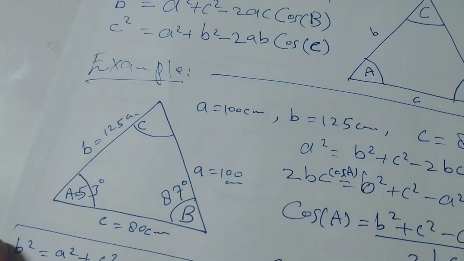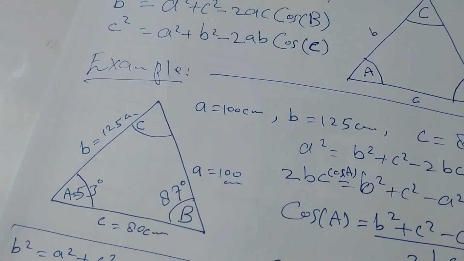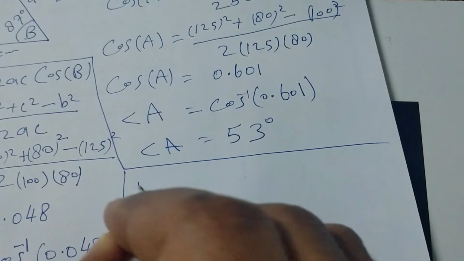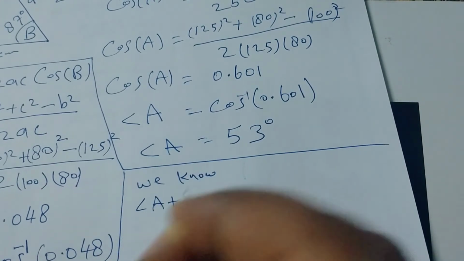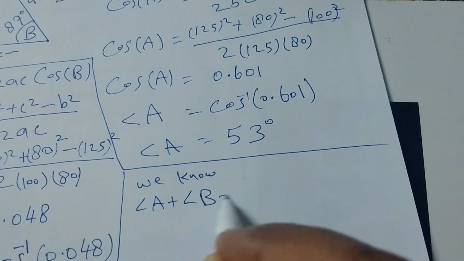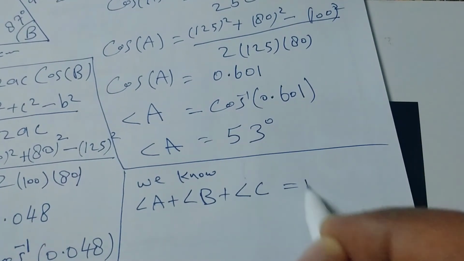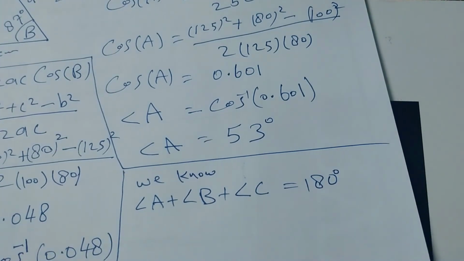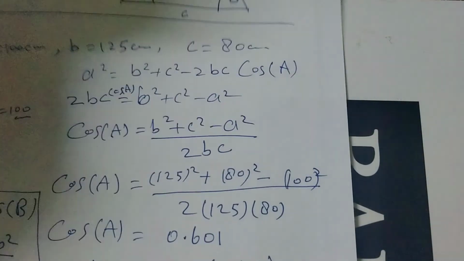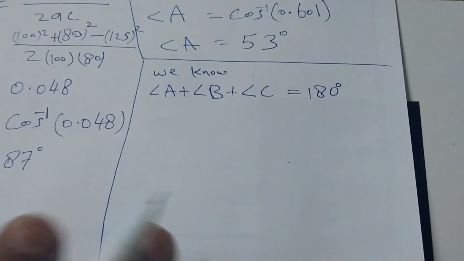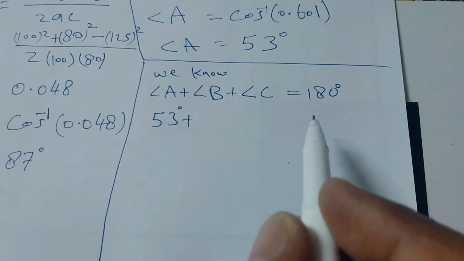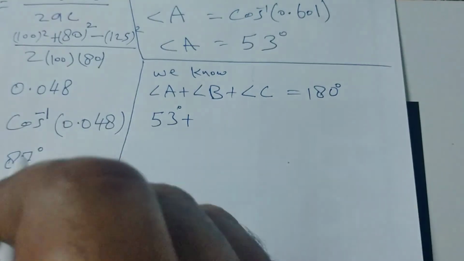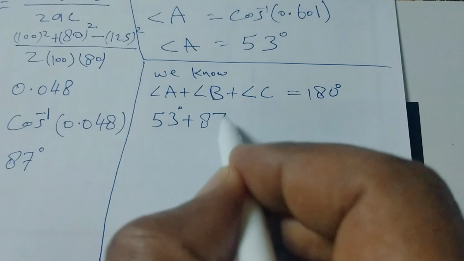So what is angle C? You know, if we know two angles of a triangle, we can find the third angle, because angle A plus angle B plus angle C equals 180. Angle A is 53 plus angle B, which we found is 87.